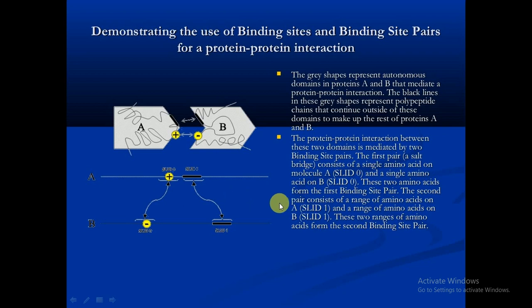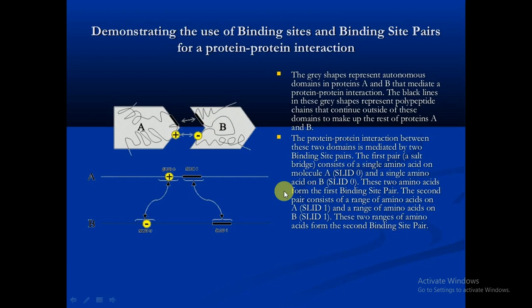The second pair consists of a range of amino acids, containing multiple amino acids on A and B as well. These two ranges of amino acids form the second binding site pair. So this is the second binding site pair, and this is the first binding site pair.